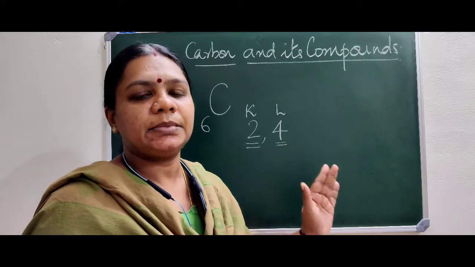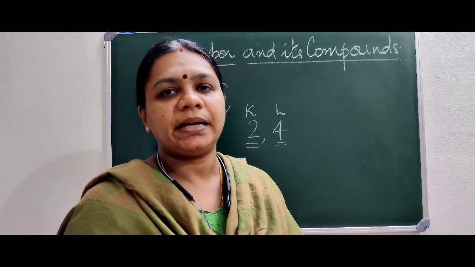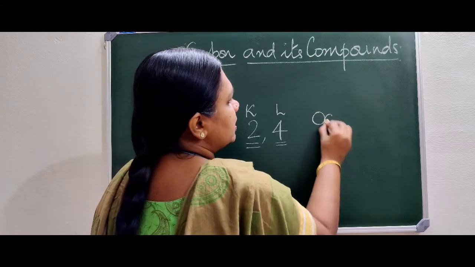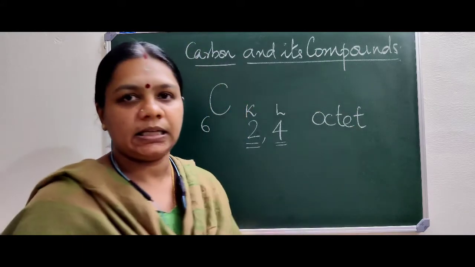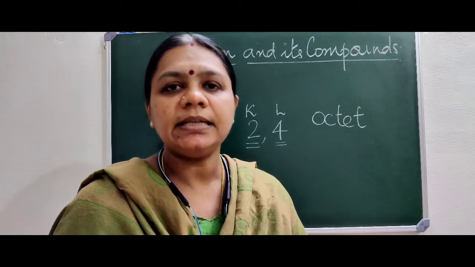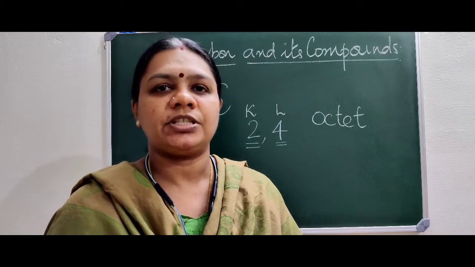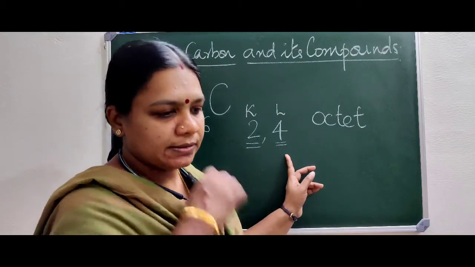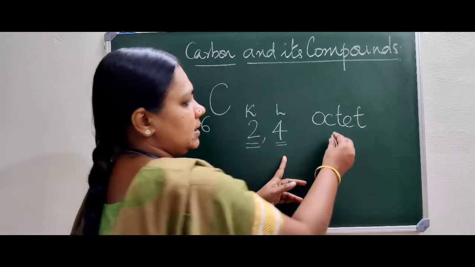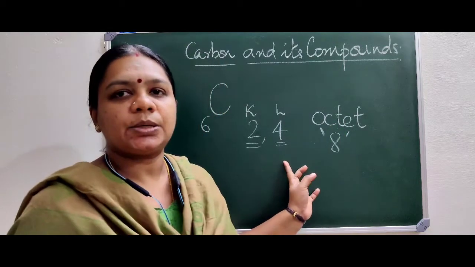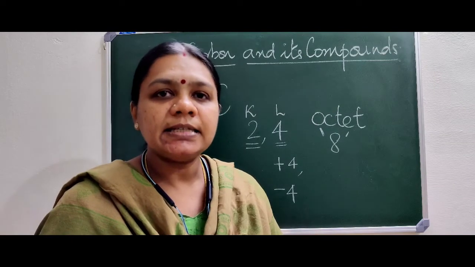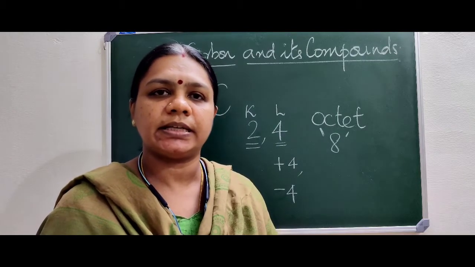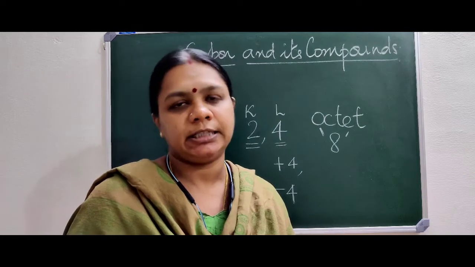Now, any atom tends to remain stable by completing 8 electrons in its outermost shell. We say it as the octet configuration. Any atom tends to complete 8 electrons in its outermost shell, which is known as the octet configuration. Now you can see carbon bears 4, therefore to complete the octet, that means 8 electrons, it requires 4 more. It only shares 4 more electrons with other atoms. With any such atoms it can combine so that 4 electrons are being shared.